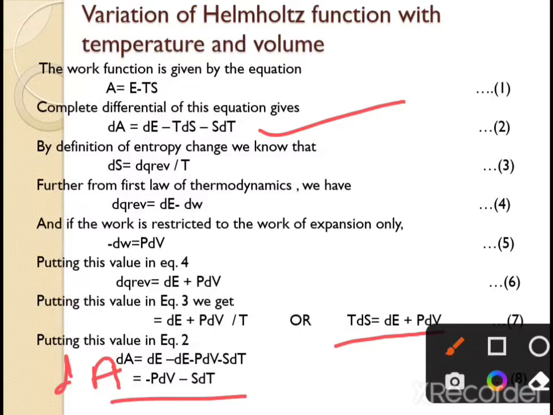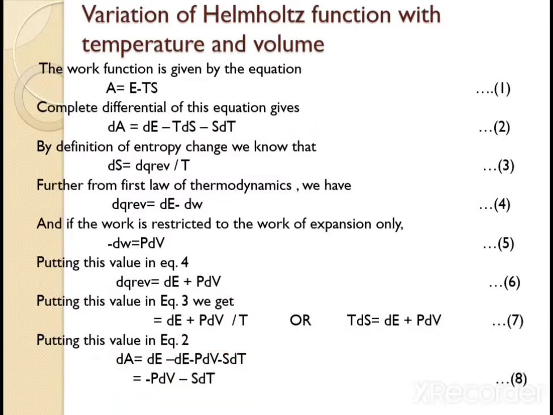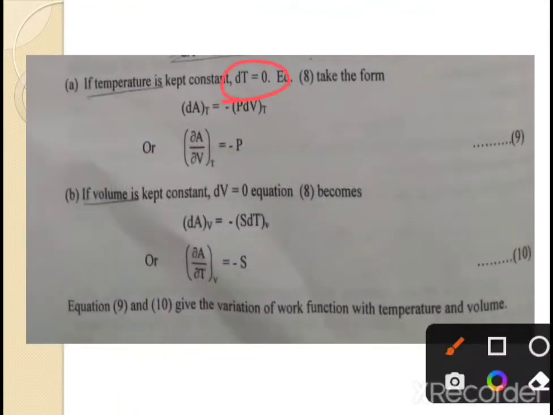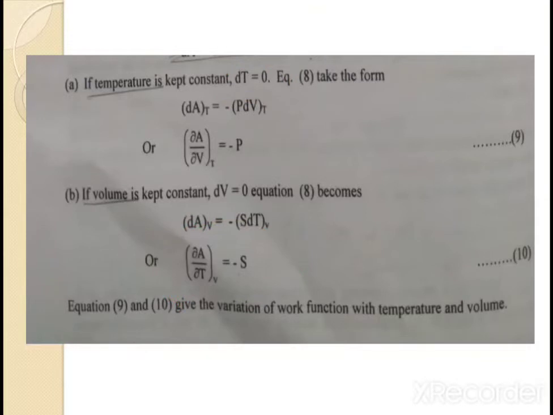Now we have to get this equation in terms of constant temperature and constant volume. At constant temperature this term becomes 0, so dA equals minus PdV, and at constant volume this term becomes 0, so dA equals minus SdT. So at constant temperature, dT equals 0, then dA upon dV at constant temperature is minus P, and if the volume is constant, dV is 0, then dA upon dT at constant volume is equal to minus S. These two equations give us variation of Helmholtz function with temperature and volume.